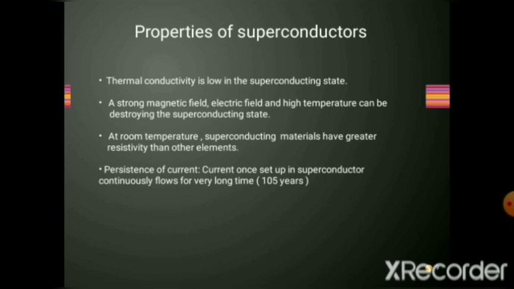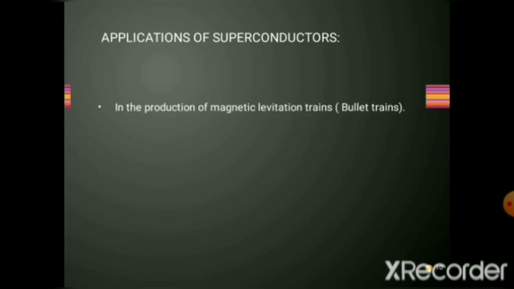So for a very long time, we can make a superconductor store current in that material. What are the applications of superconductors? Now we can use superconductors in the production of magnetic levitation trains. We can call these trains bullet trains. As we all know, bullet trains are the fastest trains. So in the production of these bullet trains or magnetic levitation trains, we can use superconductors.